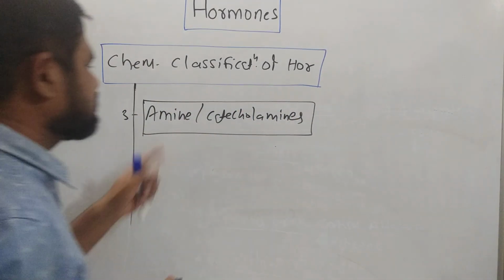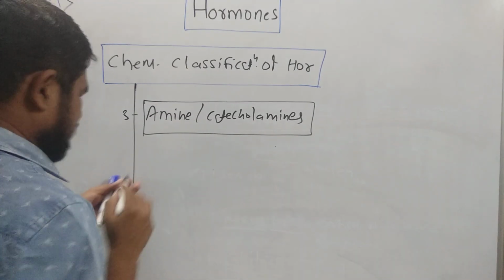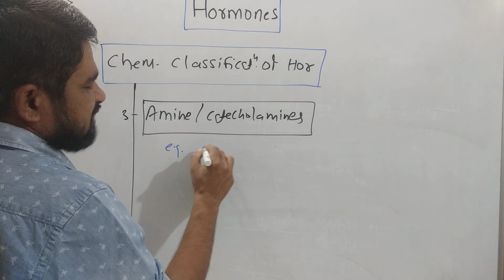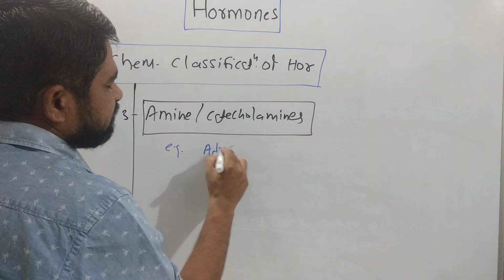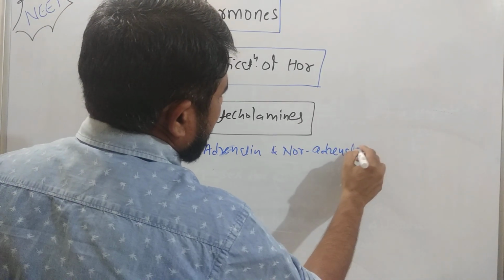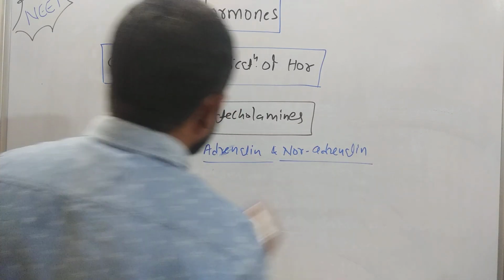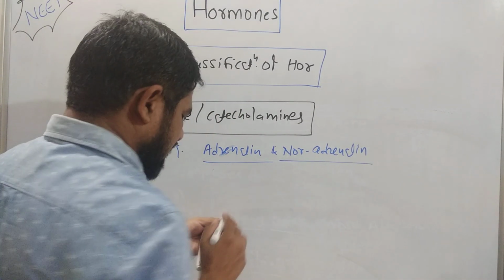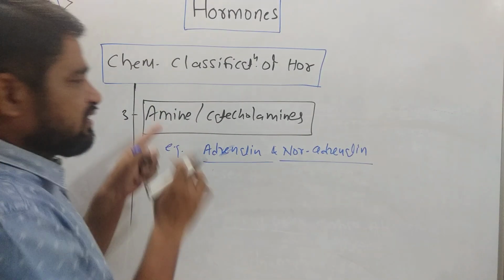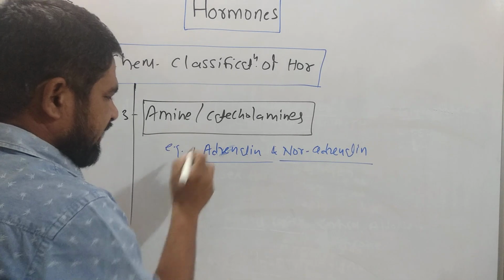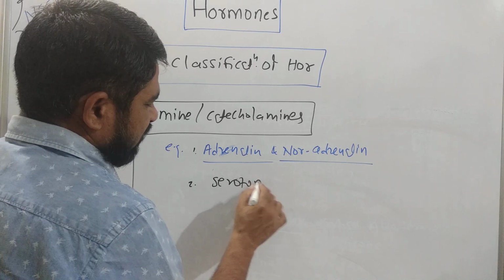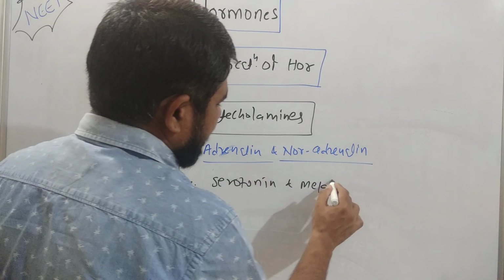So there are some hormones that are derivatives of amines. What are different examples of amines? The hormones from the adrenal medulla, adrenaline and noradrenaline, are chemically amines. Then there are serotonin and melatonin.